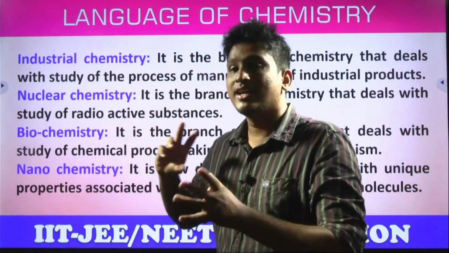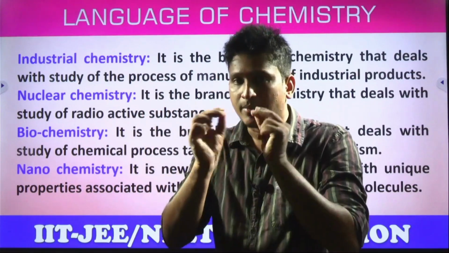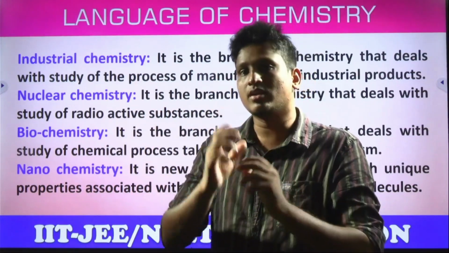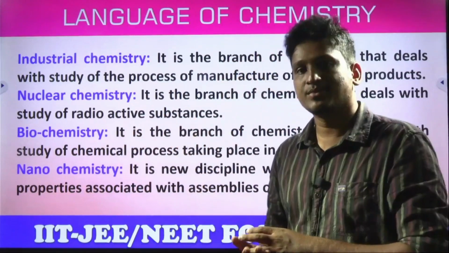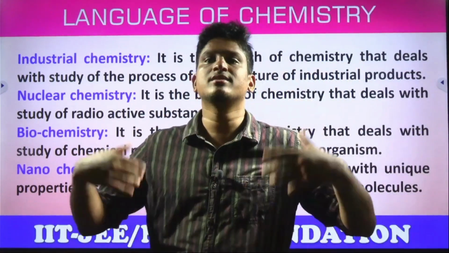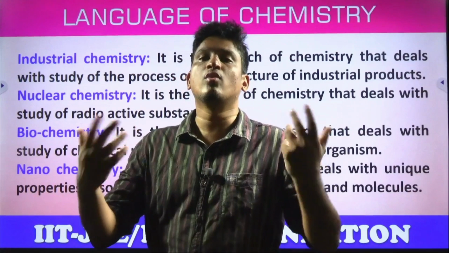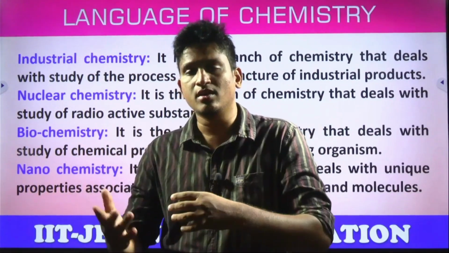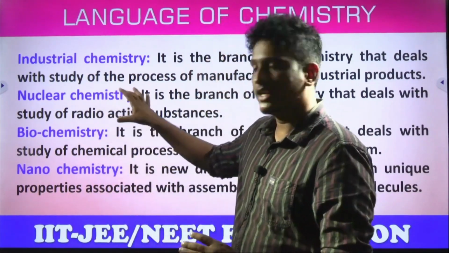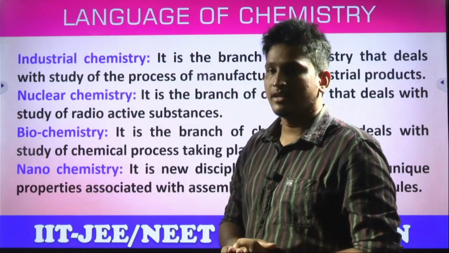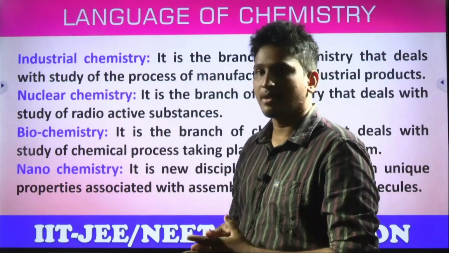So how to create that energy? By disturbing the nucleus, or from the radioactive substances also, the substances which emit radiation, which emit their own subatomic particles and convert into more stable forms. That study is in nuclear chemistry. We study this in the branch of chemistry called nuclear chemistry.